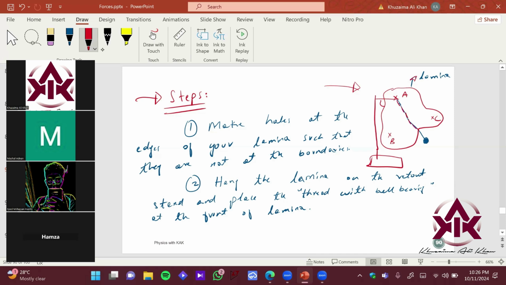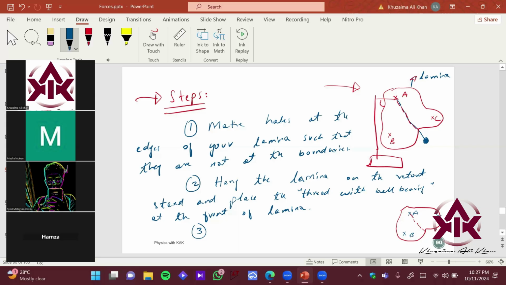So your lamina would look like this. Let me just replicate the lamina, right? So this is your point A, this is your point B, and this is your point C. You have hung the lamina through this hole, and you have got this particular line with a pencil on your lamina, right?